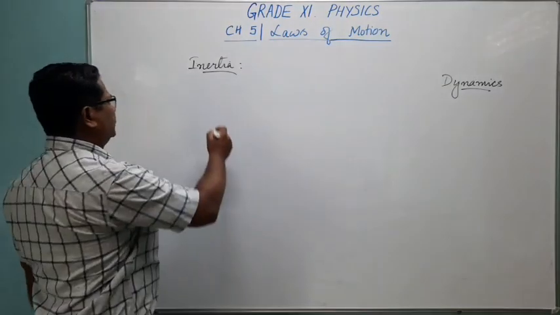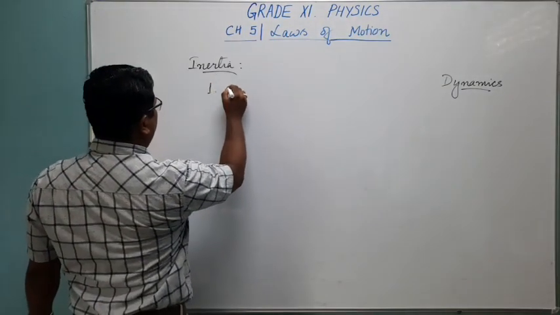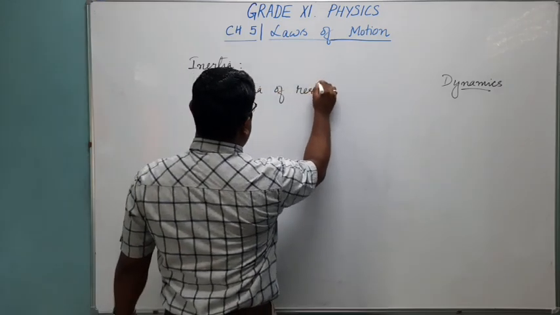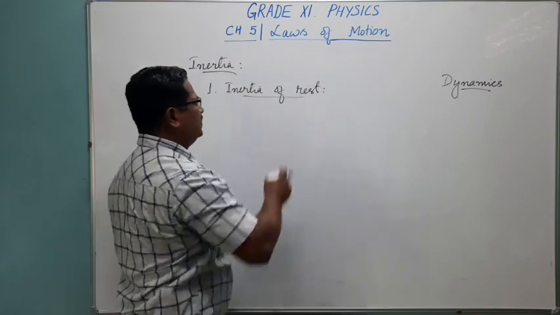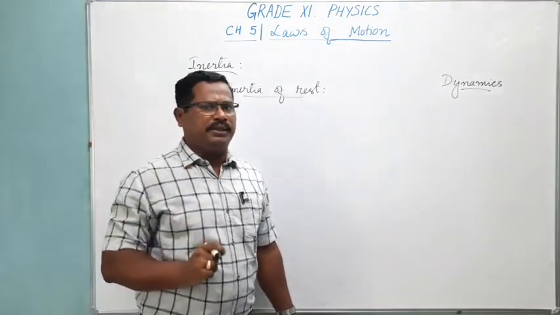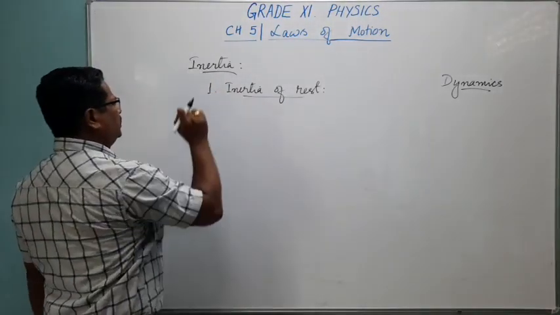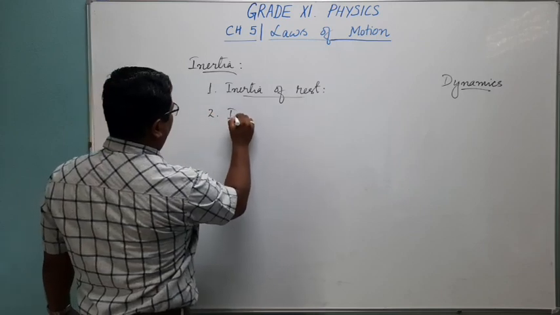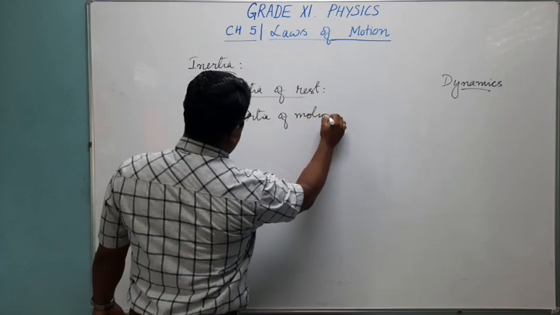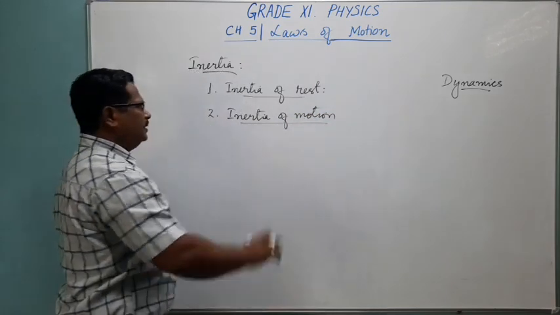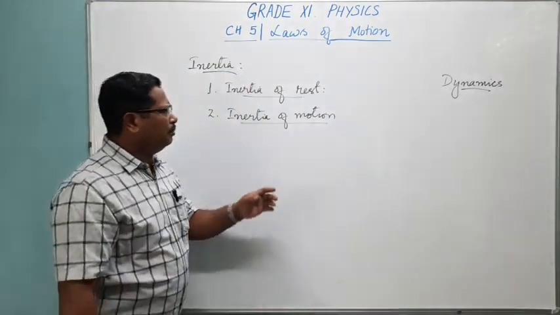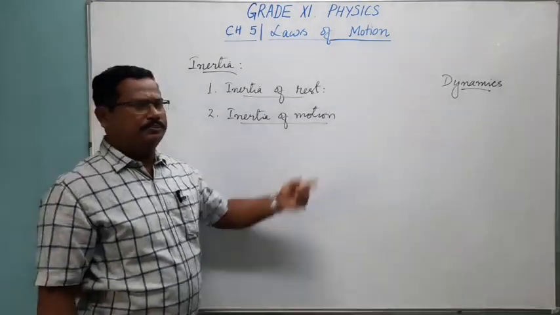There are three types of inertia. The first one we call inertia of rest. When we say inertia of rest, it is the tendency of an object to remain in the state of rest, it does not want to move from there. That inherent property we call inertia of rest. Then you have inertia of motion. If an object is in motion, it has a tendency to keep on moving, it doesn't want to stop. That inherent property we call inertia of motion.